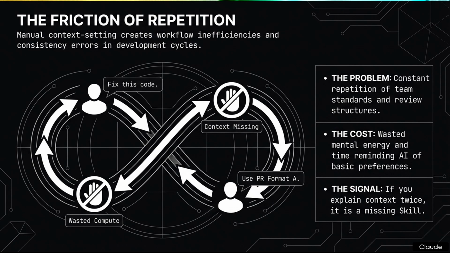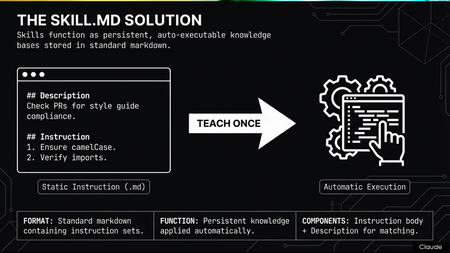Let's examine the proposed remediation for this cycle. Slide 3, the Skill.md solution. This section details the exact technical components required for deployment. The core intent here is to establish skills as persistent, auto-executable knowledge bases. The solution relies entirely on standard Markdown to function as a persistent repository of instructions. It represents the complete transition from a transient prompt that disappears after a chat to a stored asset that lives in your directory.